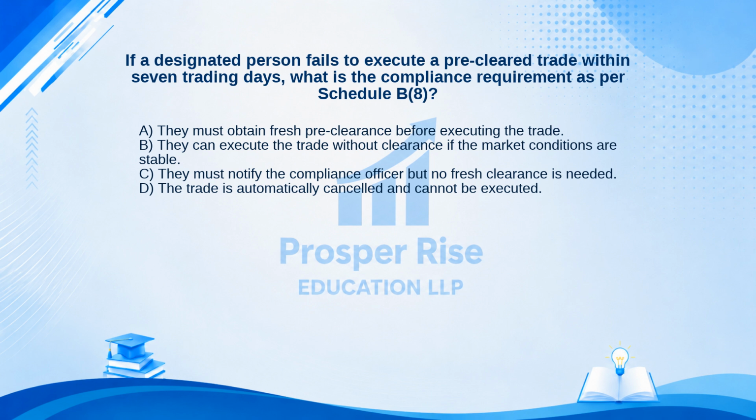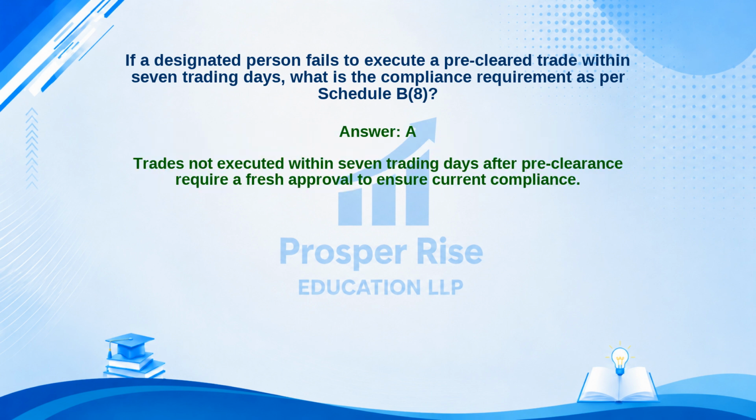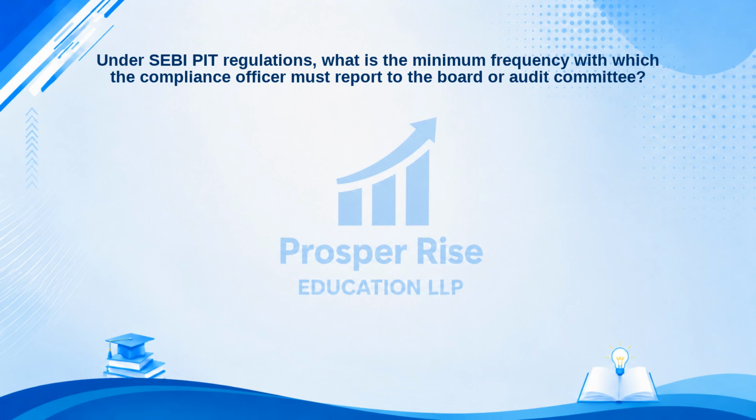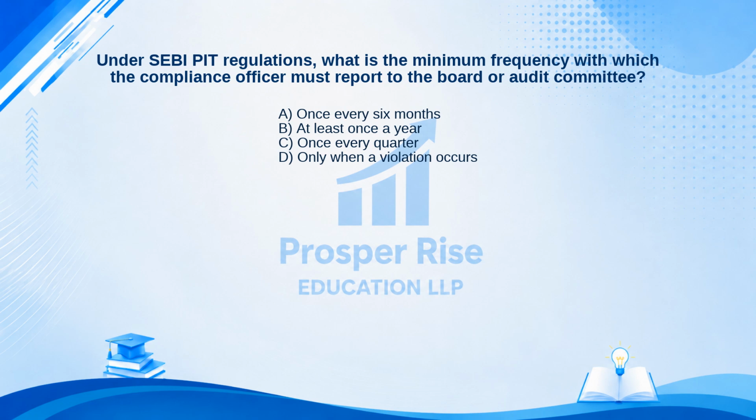The correct answer is option A. Let's see why. Trades not executed within 7 trading days after pre-clearance require a fresh approval to ensure current compliance. Moving on to the next one. Under SEBI PIT regulations, what is the minimum frequency with which the compliance officer must report to the board or audit committee? Here are your options.